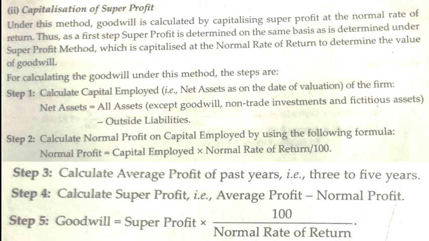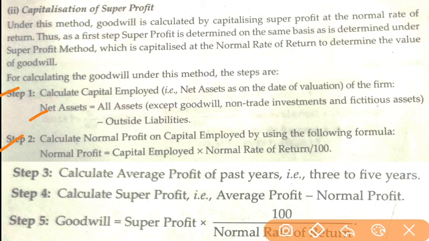So we'll follow some steps. After talking about the steps, I think we'll be able to solve the question. First step is to calculate capital employed. You know how to calculate capital employed. Its formula is also given: net assets except goodwill, non-trading investment, and fictitious assets, minus outstanding liabilities.